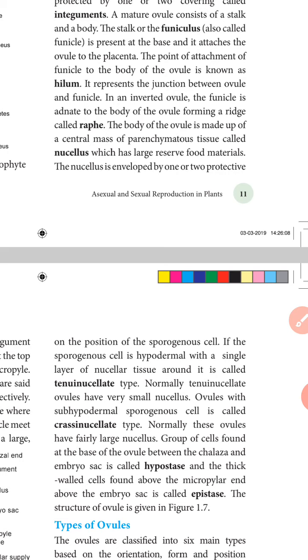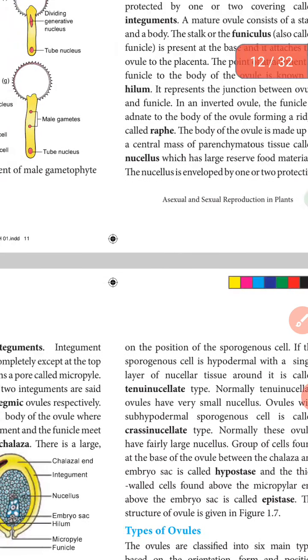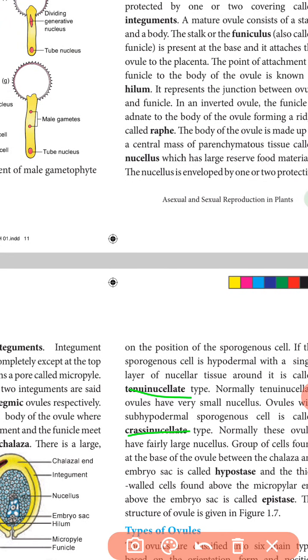Based on the position of sporogenous tissue, ovules are divided into two types: tenuinucellate and crassinucellate. Tenuinucellate means soft; crassinucellate means large, broad. If the sporogenous cells are hypodermal, a single layer of tissue, the ovule is known as tenuinucellate. This ovule contains a small nucellus tissue.